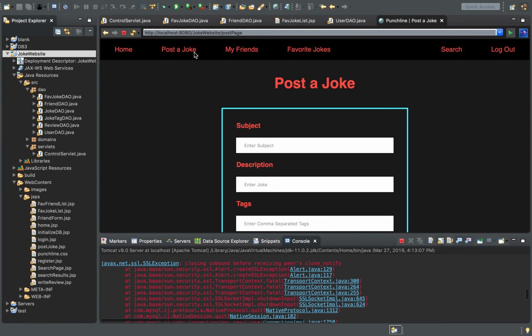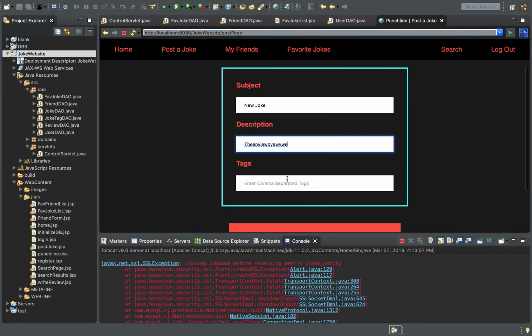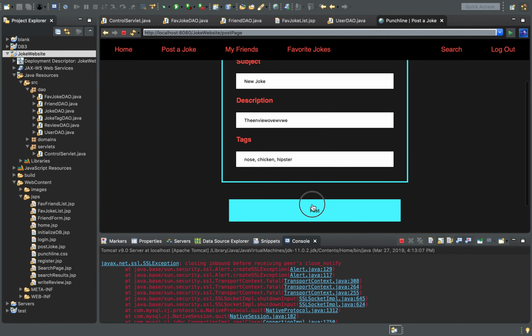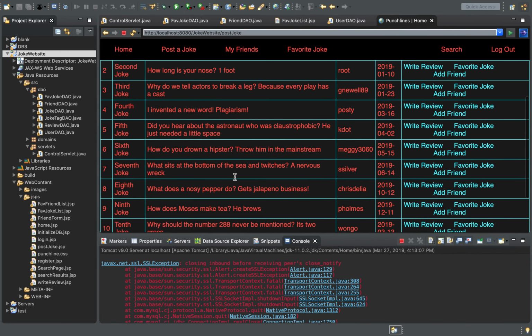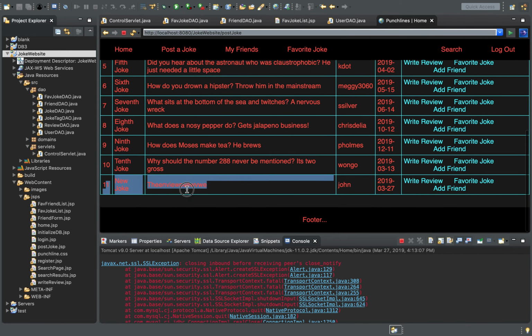So I can post a joke, and the subject will be new joke. I can just enter some stuff for the joke, even though that's not really a joke. And then I can enter tags. I have them entered as a comma-separated list. I'll just do some random words that we have, because we have some other tags that are already set up with these. I can post. And now if I go back, we have our new joke entered in here.